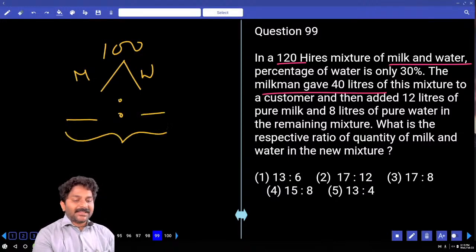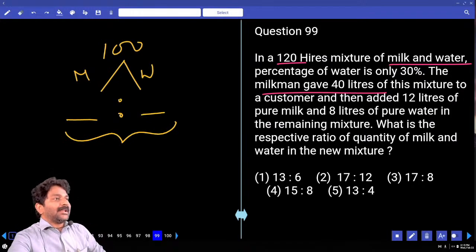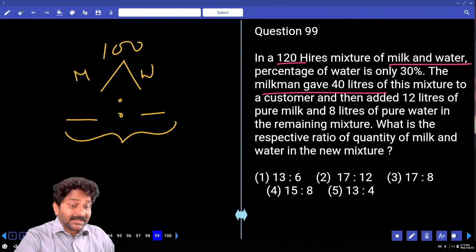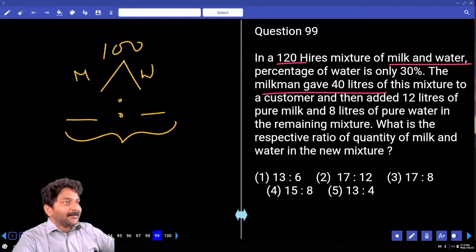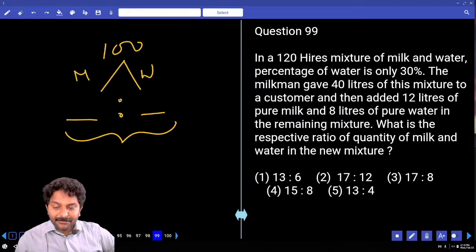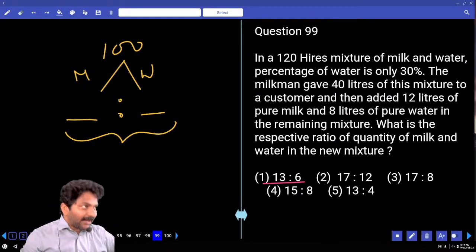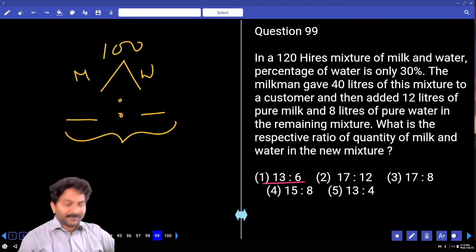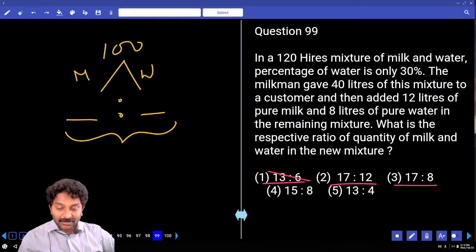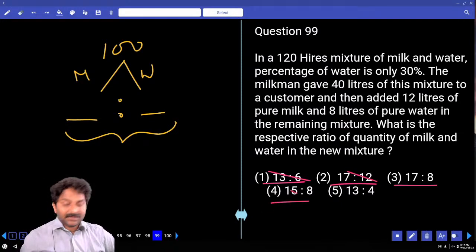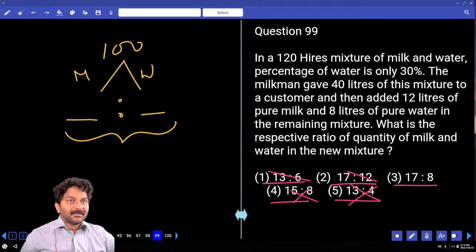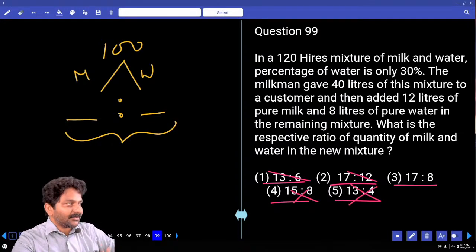So when you add the sum of milk and water in terms of number of parts, that should be a factor of 100. Sum of milk and water, 19, is it a factor of 100? 27? 25, maybe your answer, hold it, 23, 17. There is only one factor of 100, so third option, final answer.